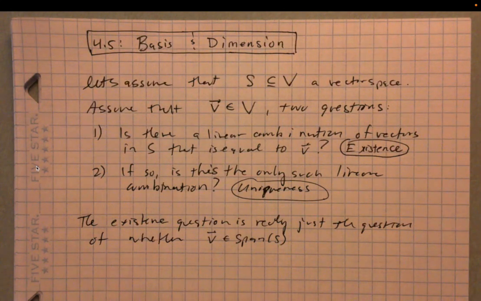To be in the span of S simply means that you could be written as a linear combination of the vectors in S. So that's the existence question, really.